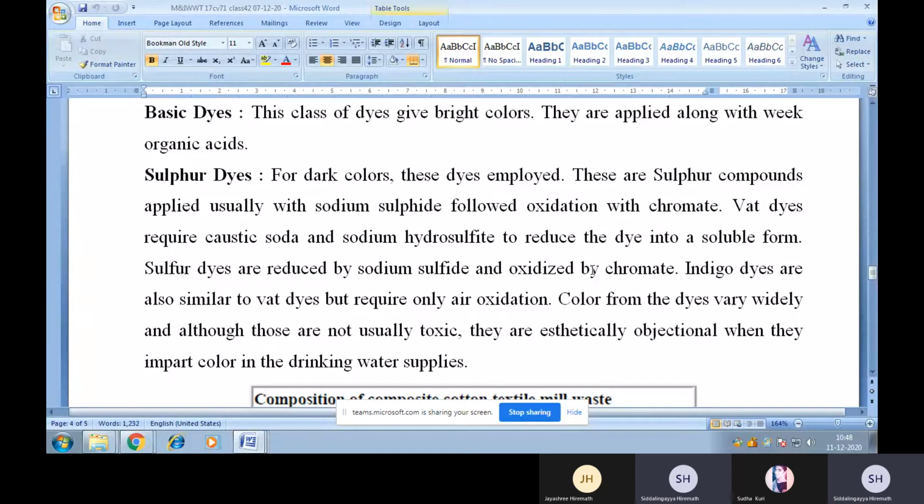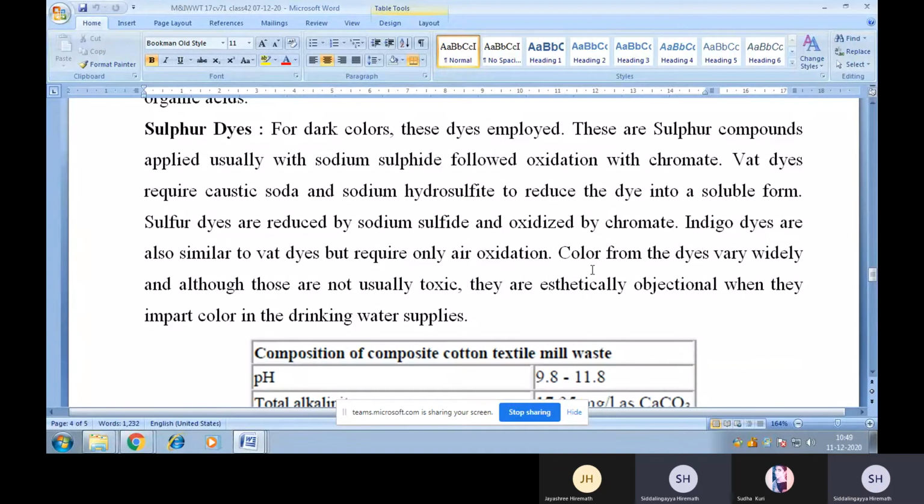Vat dyes require caustic soda and sodium hydrosulfide to reduce the dye into a soluble form. Sulfur dyes are reduced by sodium sulfide and oxidized by chromate. Indigo dyes are also similar to vat dyes but require only air oxidation. Color from the dyes varies widely, and although these are not usually toxic, they are aesthetically objectionable when they impart color in the drinking water supplies.